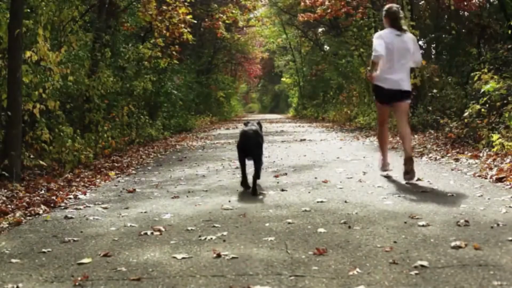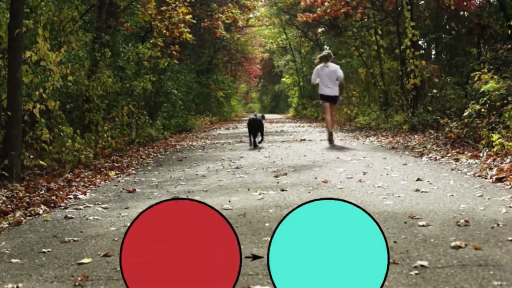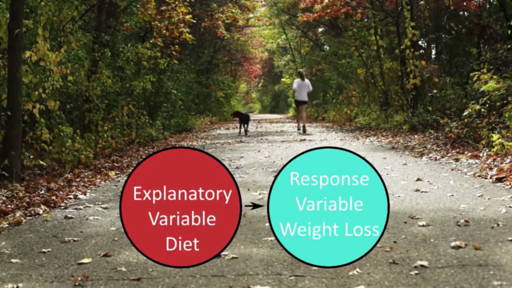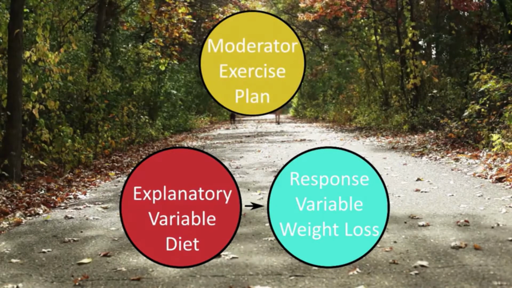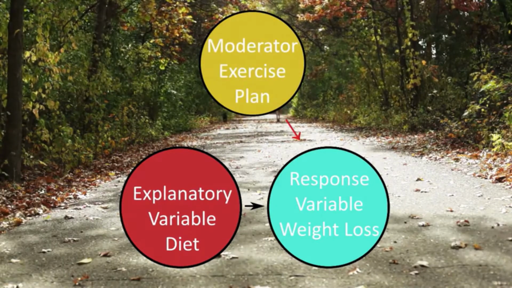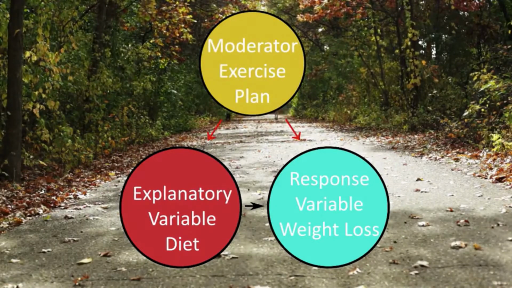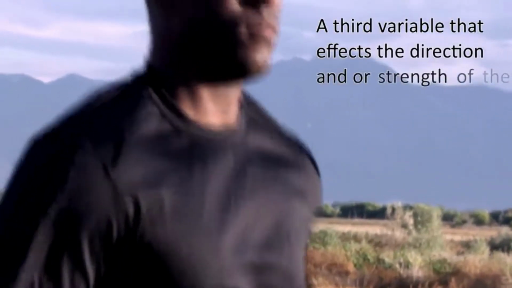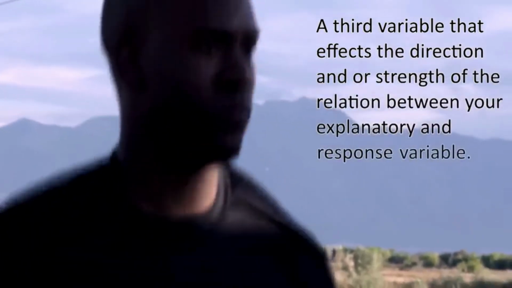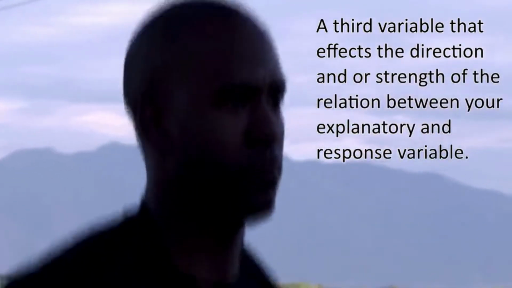In statistics, moderation occurs when the relationship between two variables depends on a third variable. In this case, the third variable is referred to as the moderating variable, or simply the moderator. The effect of the moderating variable is often characterized statistically as an interaction, that is, a third variable that affects the direction and/or strength of the relation between your explanatory and response variable.